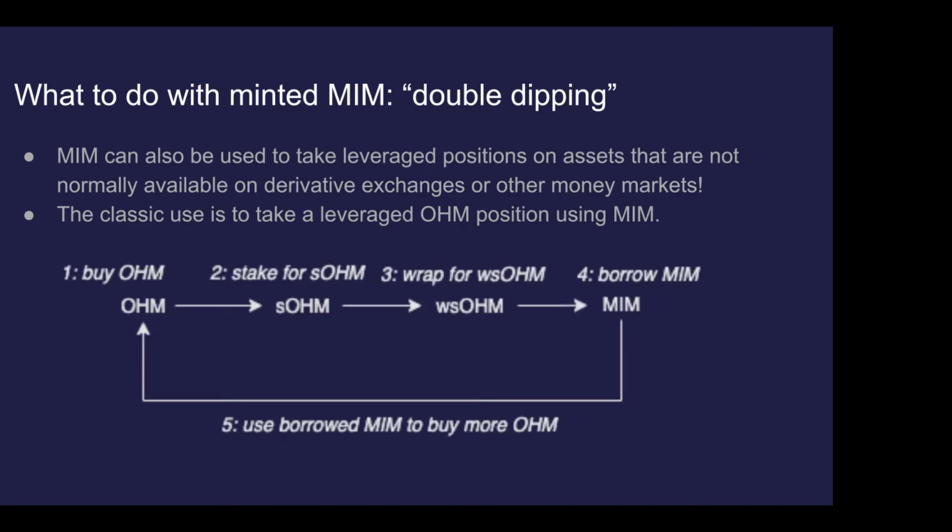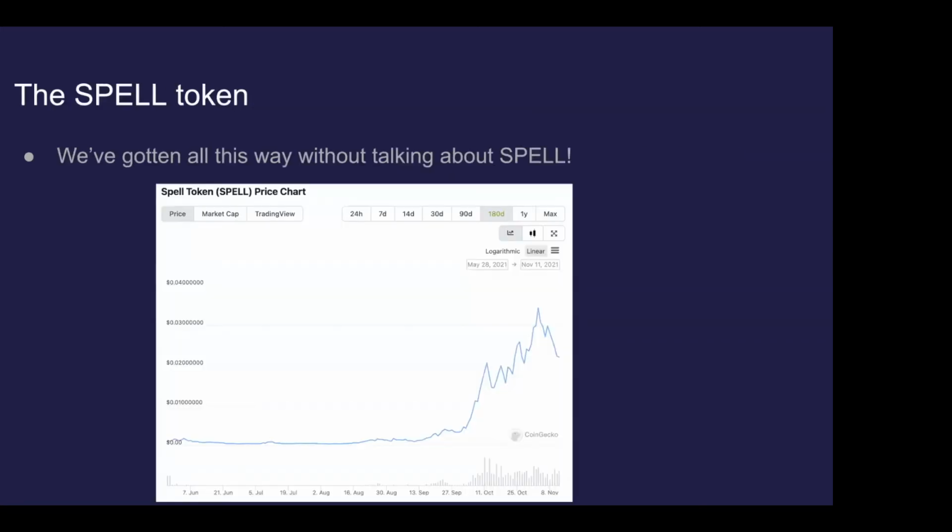And yeah, if you look at the price chart of OHM on any of these decentralized exchanges, you'll see there's this wicking action in the most recent crashes. And a lot of that is due to the flash liquidations that are happening when large positions that have done this wrapping, leveraging, rewrapping thing have been liquidated. But I do think that there is something to be learned from this particular strategy that is perhaps less degenerate, where you could buy ETH, stake ETH, wrap it, borrow MIM, buy a little bit more ETH while still managing your margin. So I think that's an option.